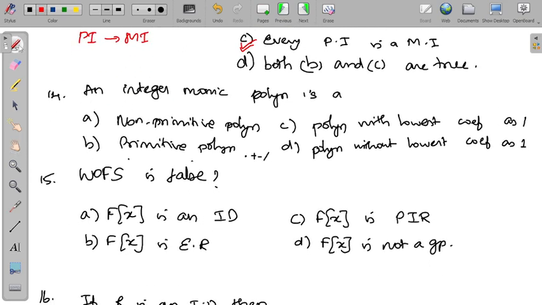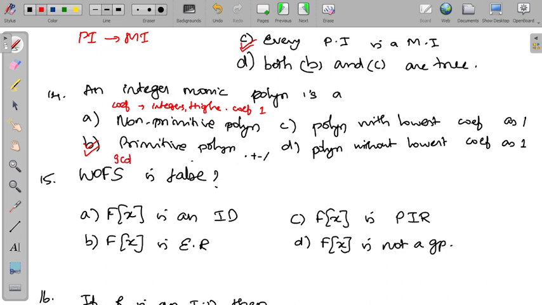Then the 14th one: an integer monic polynomial is a primitive polynomial. Integer monic polynomial means the coefficients are integers and the highest coefficient is 1. If it is so, then we can say it is an integer monic polynomial, and the integer monic polynomial is a primitive polynomial.